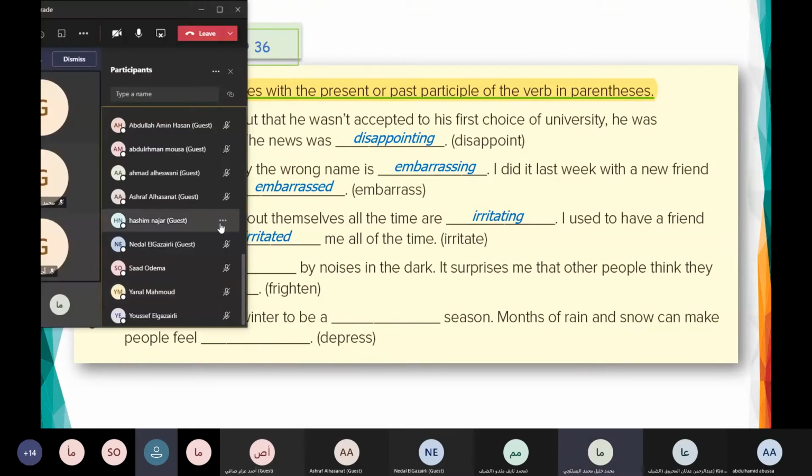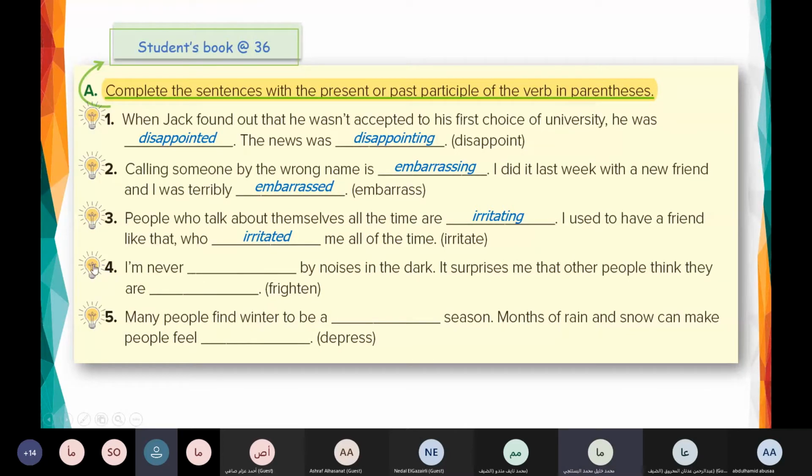Can I answer, teacher? Yes, Abdulaziz. I am never frightened by noises in the dark. It surprises me that other people think they are frightening. Good. Here I describe my feeling. I am never frightened by noises. It surprises me that other people think they are frightening. Here, "they" refers to what? To the noises.